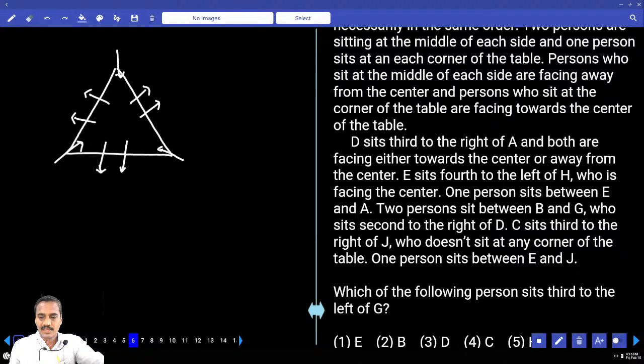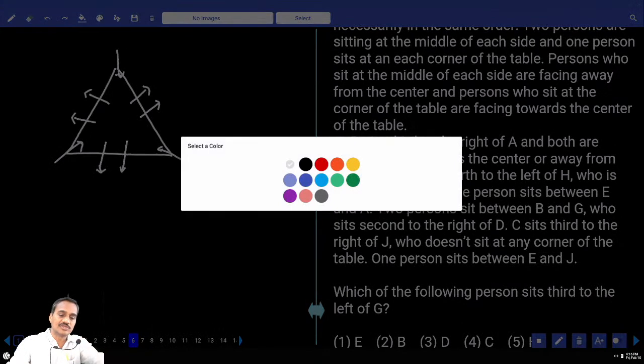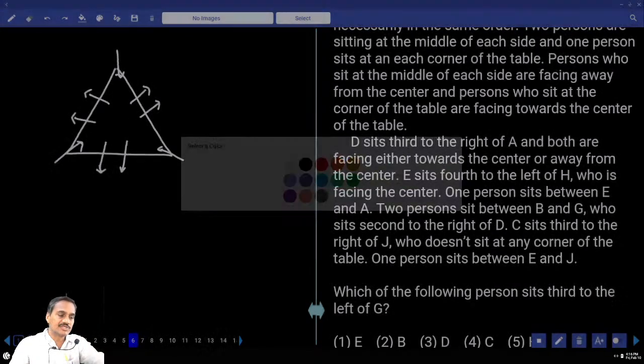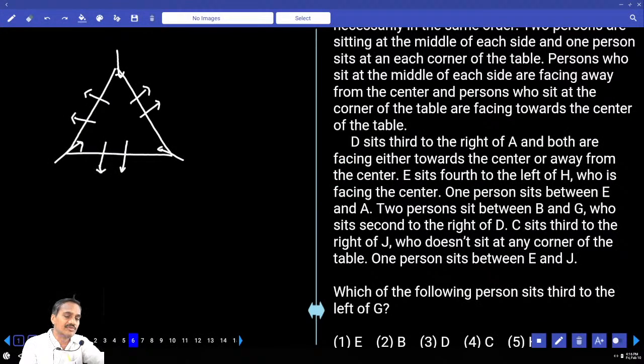The next one: E sits fourth to the left of H, and H is facing the center. Where can we fix H? You can fix H at any one of these 3 corners. Then E sits fourth to the left of H: 1, 2, 3, 4. E is at this place. H is facing the center.